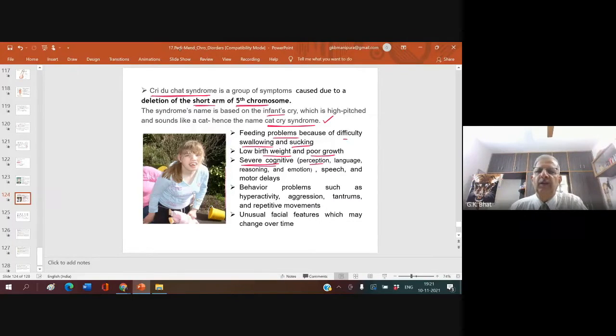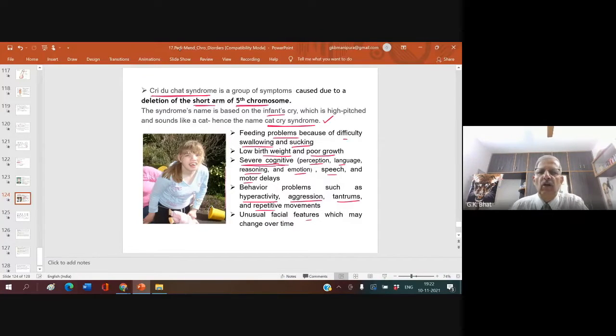That means perception, language, reasoning, emotion, all these are cognitive. Speech and motor delay. Behavior problems such as hyperactivity, aggression, tantrums, and repetitive movements. Unusual facial features which may change over time.